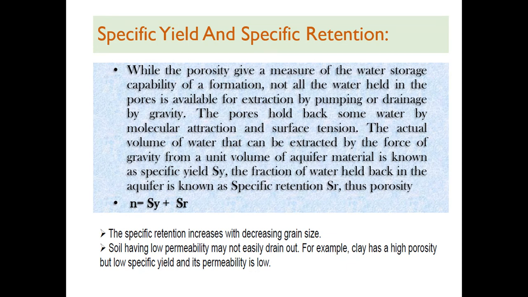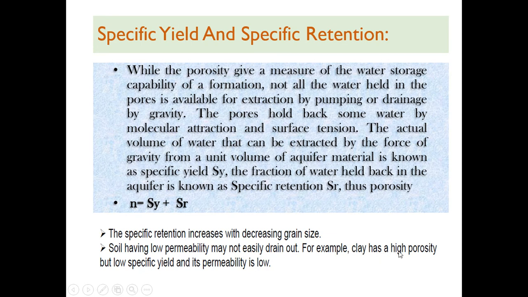Specific retention increases with decreasing grain size. If grain size is small, surface area will be more, so retention will be more. Soil having low permeability may not easily drain out.